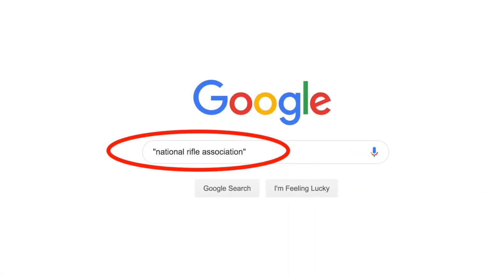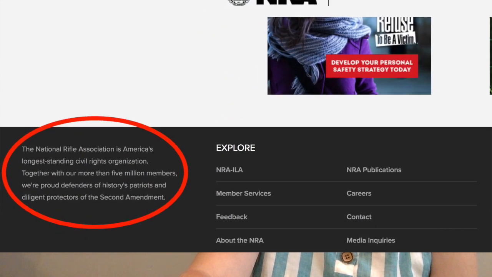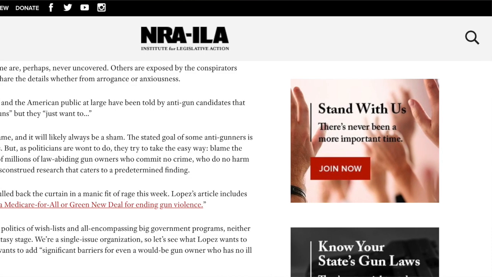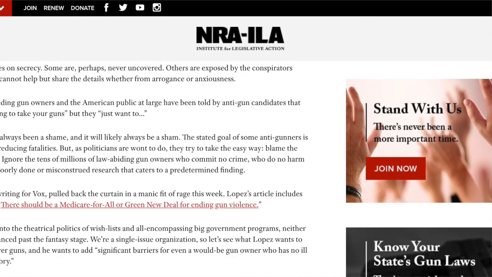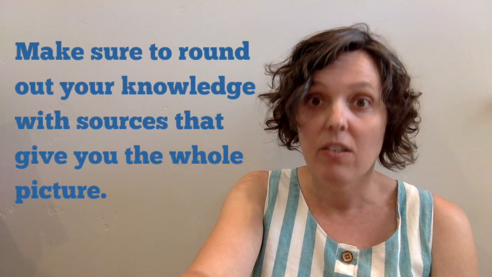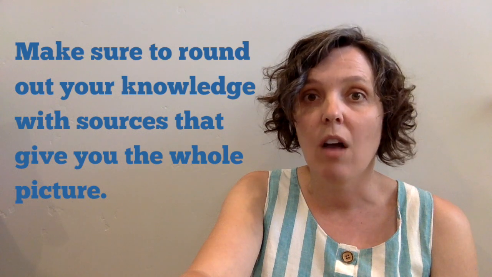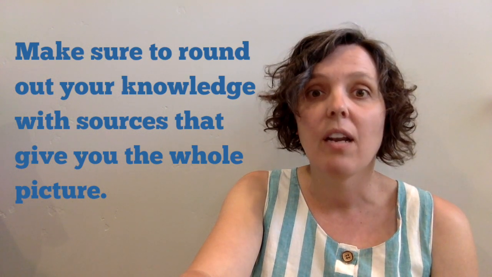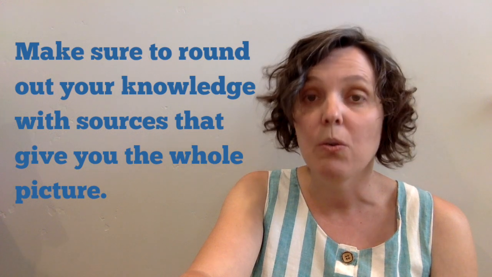For instance, if I'm researching gun control and I find an article from the NRA, I'll first look up who the NRA is. I find that the NRA doesn't support gun control legislation. And then when I look at my article more closely, I can see that it aligns with that belief and doesn't present information that speaks to the other sides of the gun control debate. You can totally use biased sources, but you need to recognize that they're biased so that you can make sure to round out your knowledge on a topic with other sources that present all sides of an issue so that you can be objective.